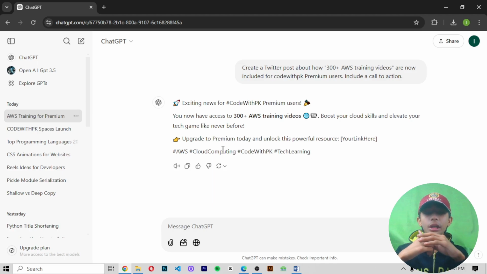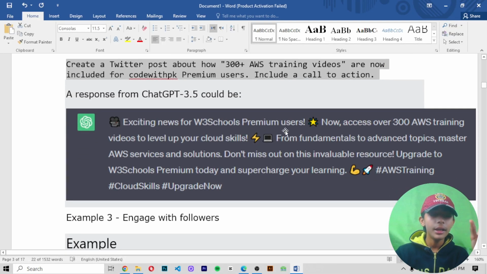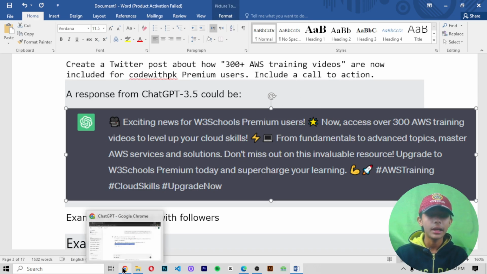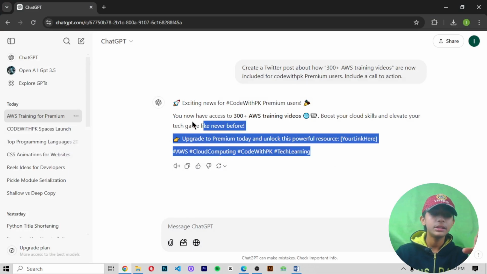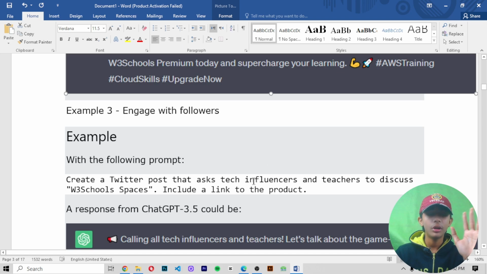So now it gives me: exciting news for Code with PK premium users, you have access to 300 plus AWS training videos, boost your cloud skills and elevate your tech game like never before. Upgrade to Premium today and unlock this powerful resource. And you give your link here. And there are hashtags coming too. In the diagram it gives this type of output. There is no real difference between the diagram and here, they are the same, only a little bit different.